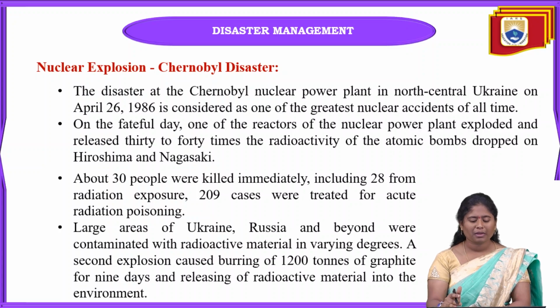Why? Because when this nuclear power plant exploded, it released almost 30 to 40 times the radioactivity of the Hiroshima and Nagasaki atom bombs.